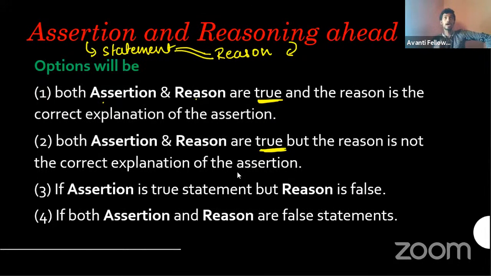Okay, I told you the second option, right? Contrast is that option like that. Okay, so in that option, both of the statements are true, but what's happening? The reason is not the correct explanation for the assertion. Okay, the third will say that the assertion is true, but the reason is false. Okay, assertion is correct, but the issue is the reason is not correct. It's completely made up. Okay. And the fourth, assertion and reason both are false statements. Okay, so these are the options.